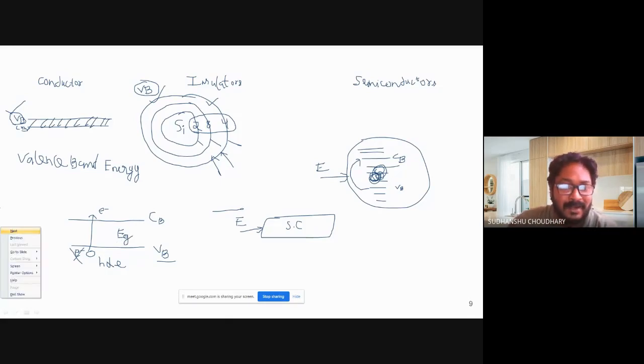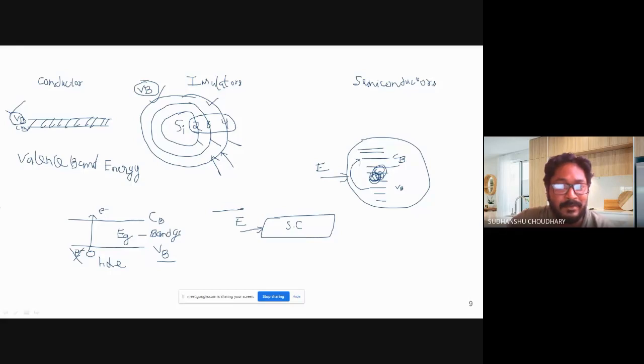That is, there cannot be any energy levels or energy states in between a valence band and a conduction band. If there are no states, obviously no electron can be present in this region, that is, in the band gap. I'll write band gap over here so that you remember.